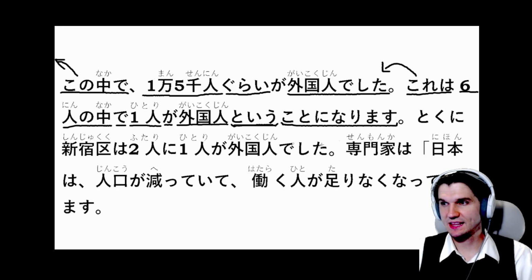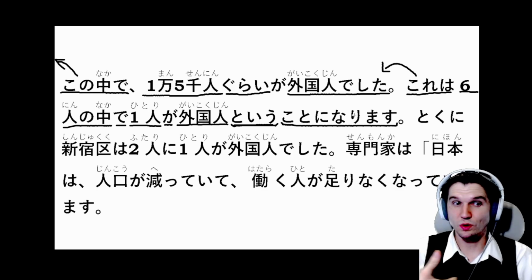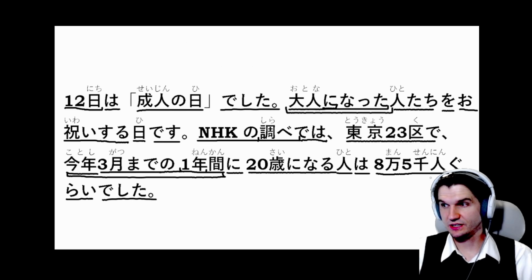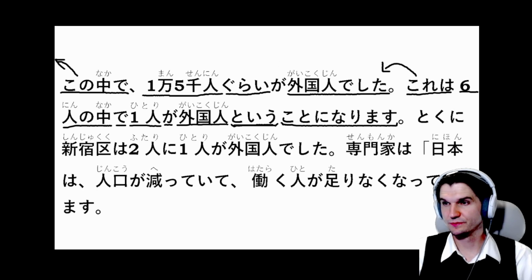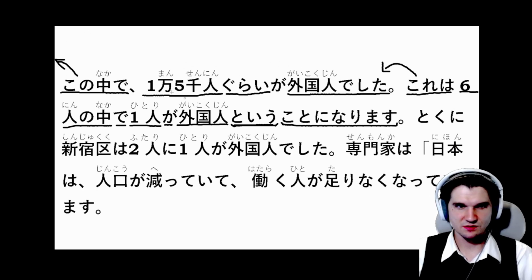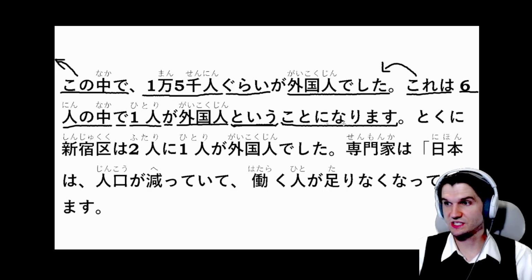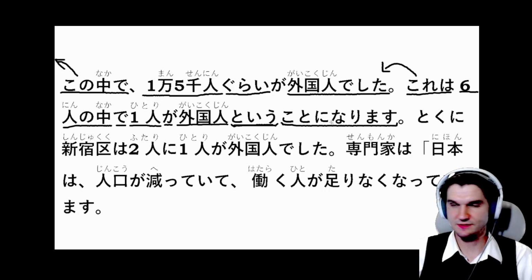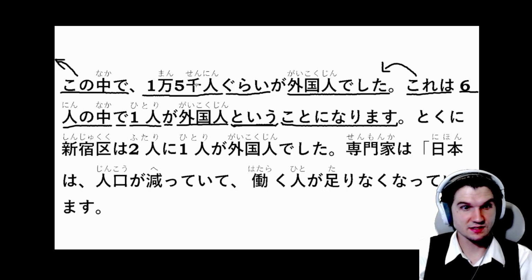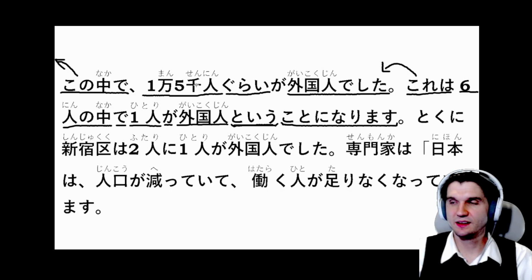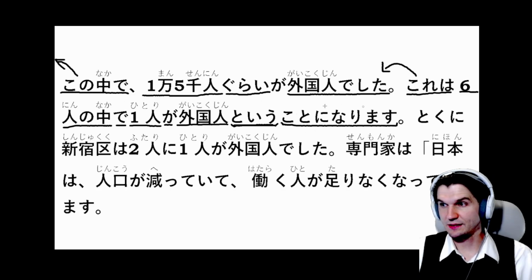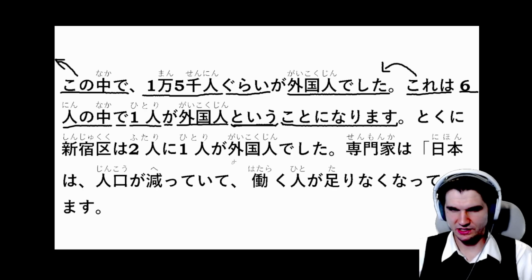Here this means, that kind of is what that means, right? So we have this number here, this 85,000 people, and this 15,000 people. What does that mean? What does it become? Literally, due to having these facts, it becomes such that here it means that 1 in every 6 people is a foreigner. And that's what kind of a thing we're talking about here.